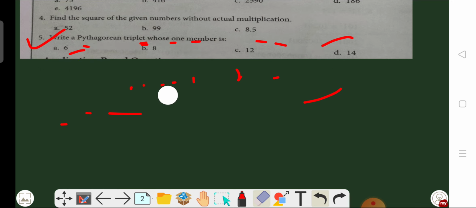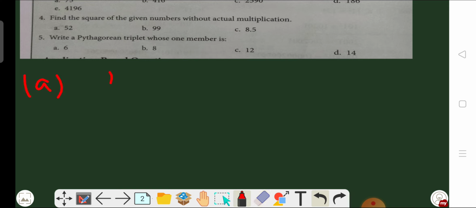Okay, so look at question number 5, A part. In this question we are given the value of 2n. Out of the triplet we are given one value, so we can imagine that value equal to 2n. So in A part we are given 6.